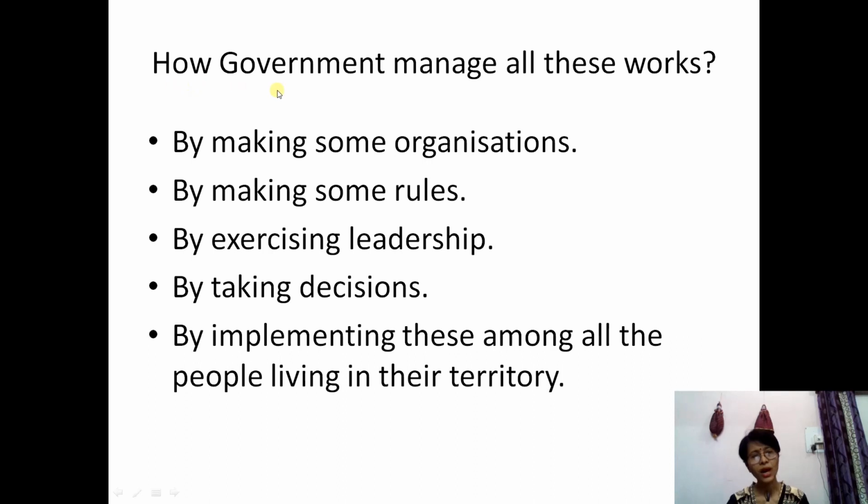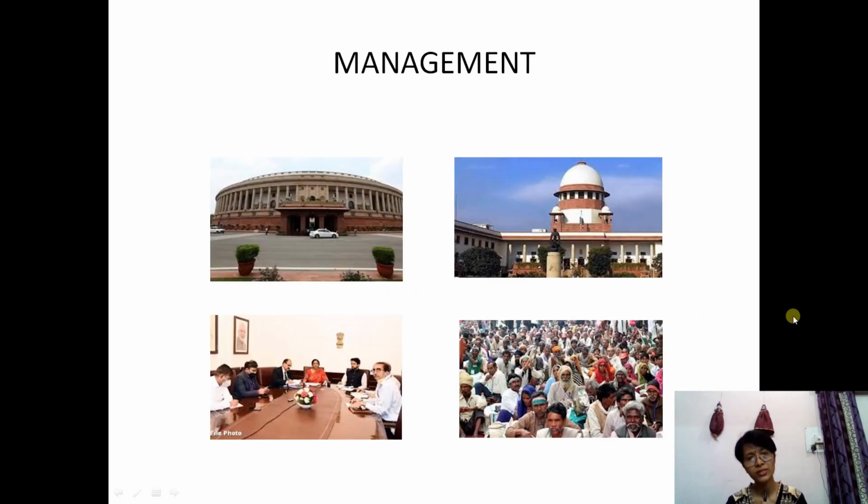Now, how does the government manage all these works? By making some organizations, by making some rules, by exercising leadership, by taking decisions, by implementing these among all the people living in their country. So they make some organizations, they make some rules, they also exercise some leadership. That means different leaders, the ministers, look after different departments and all by taking some decisions, and they implement all these things later on.